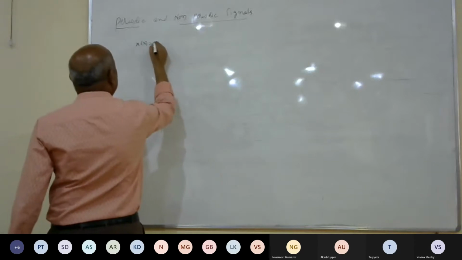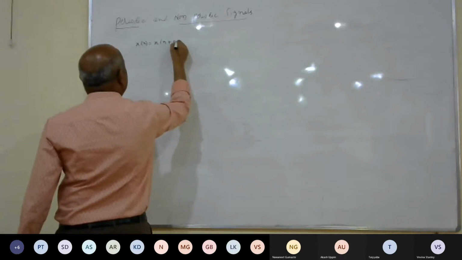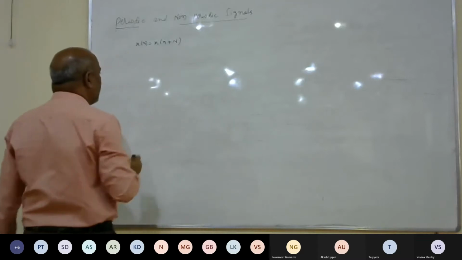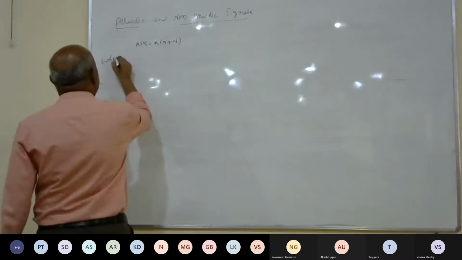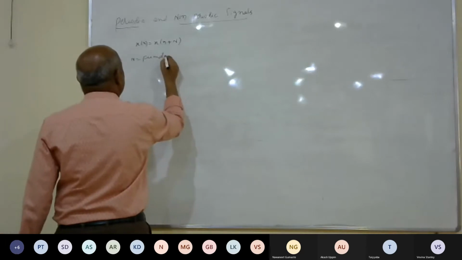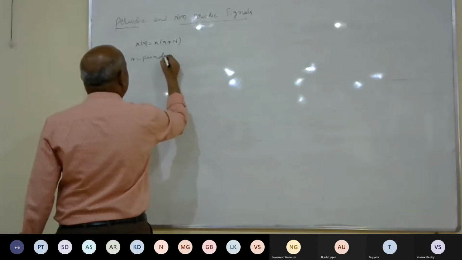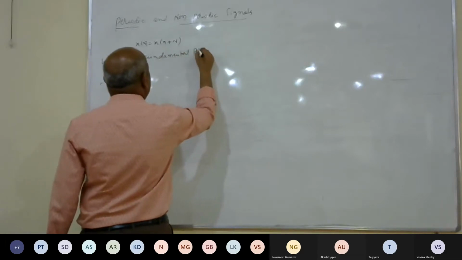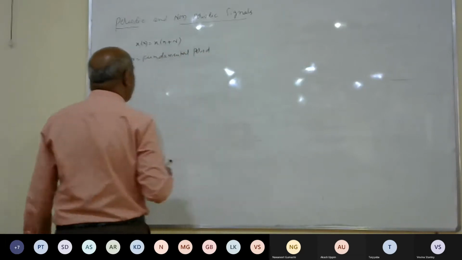x of n is equal to x of n plus capital N, where capital N is the fundamental period.